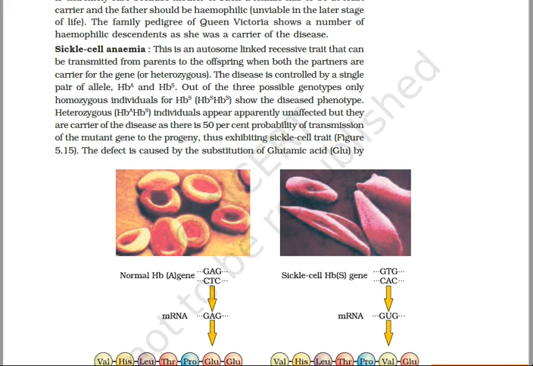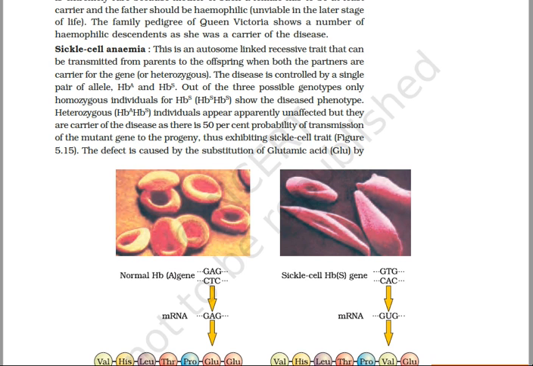When both the parents are heterozygous, that is carriers of the gene, this disease is controlled by a gene having alleles HBA normal and HBS mutant gene. It's written on the screen over here. Of the three possible genotypes, HBA HBA, HBA HBS, and HBS HBS, only homozygous recessive individuals, that is HBS HBS, show the disease.